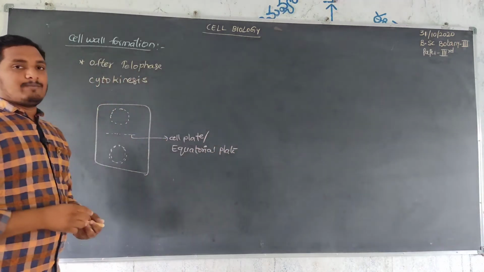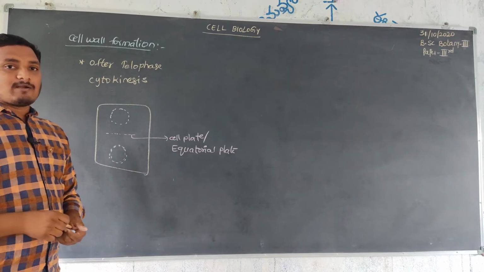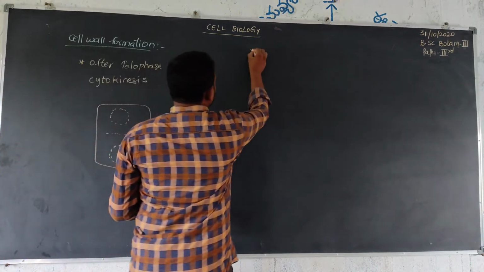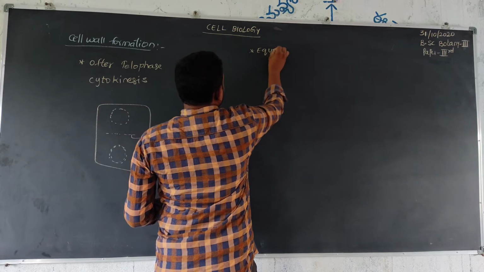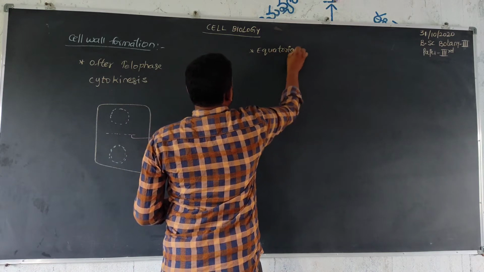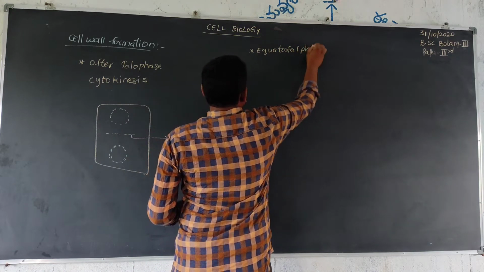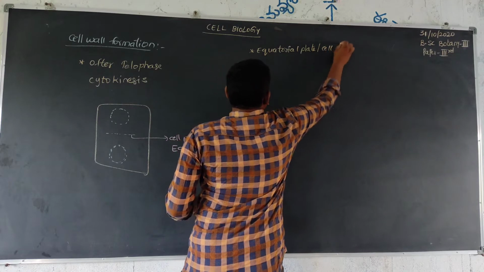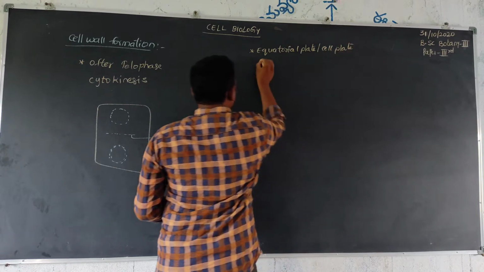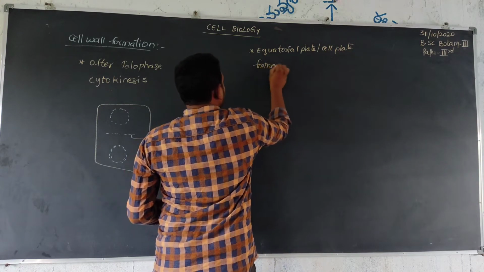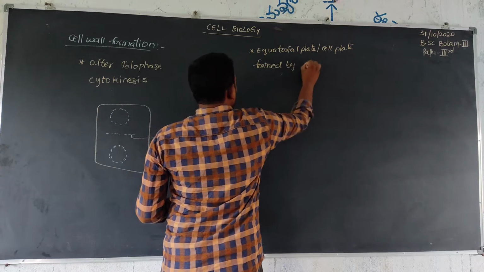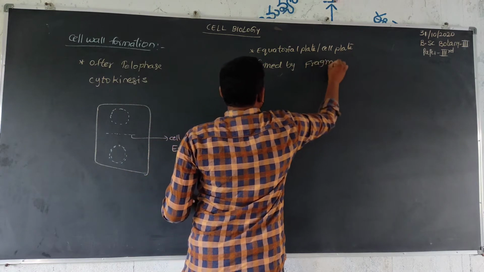This equatorial plate, or cell plate, is mainly formed by phragmoplast.